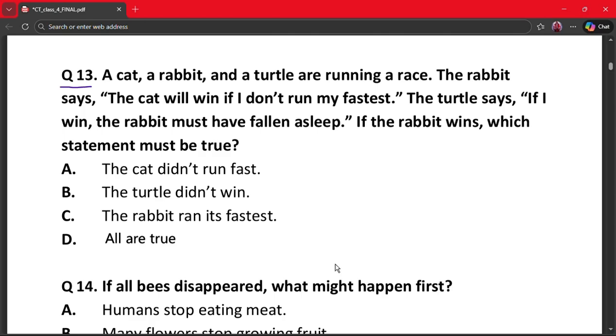A. The cat didn't run fast. B. The turtle didn't swim. C. The rabbit ran its fastest. And D. All are true. So here the correct answer is option D. That is, all are true. The cat didn't run fast, the turtle didn't win, and the rabbit ran its fastest.